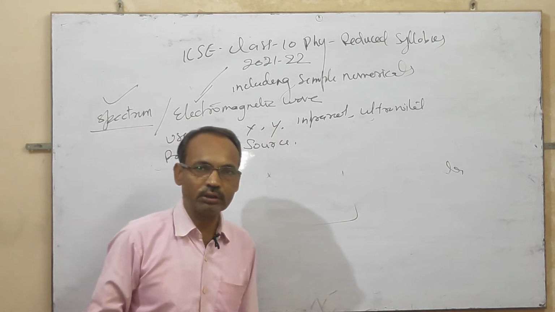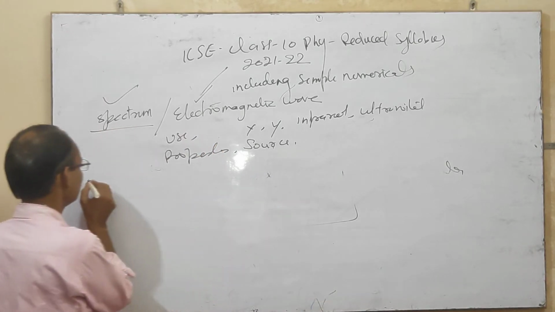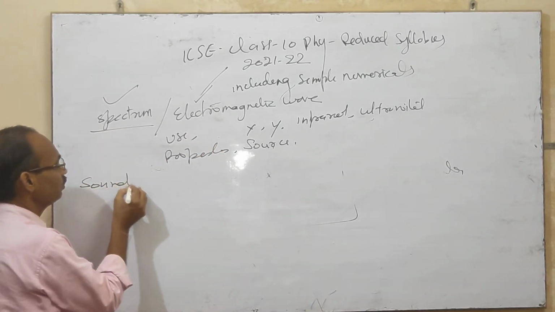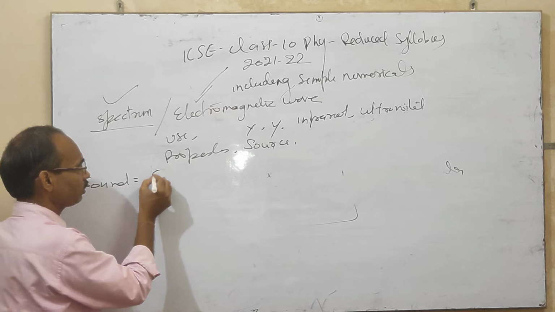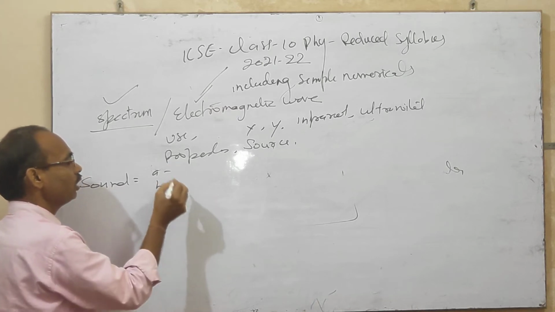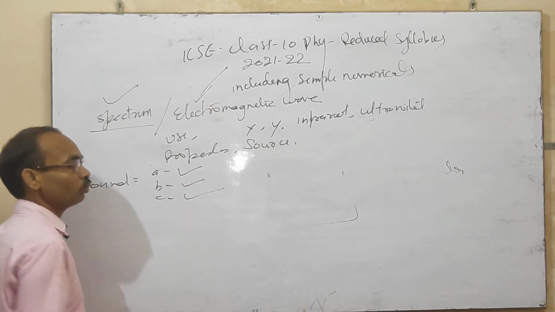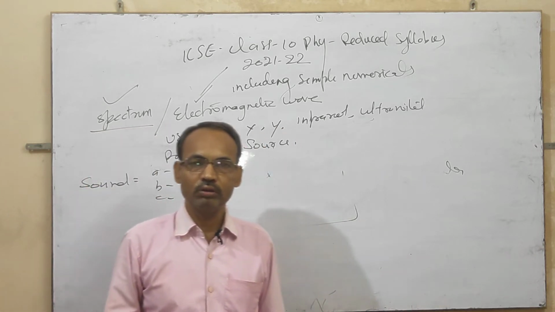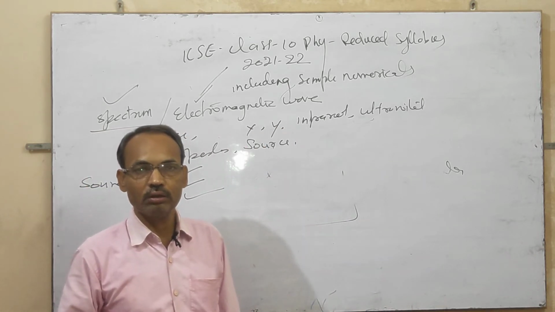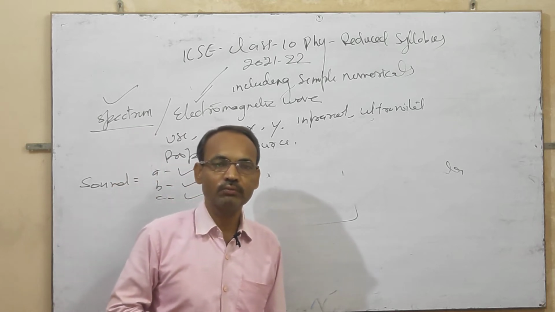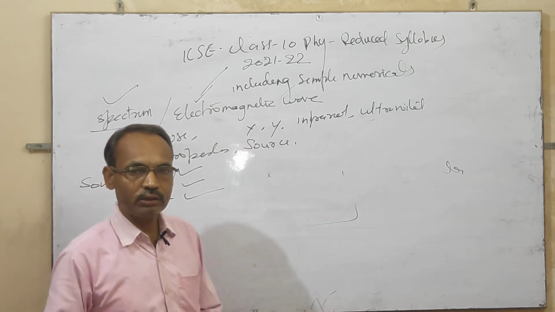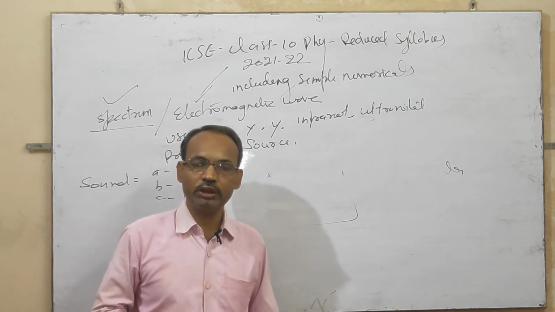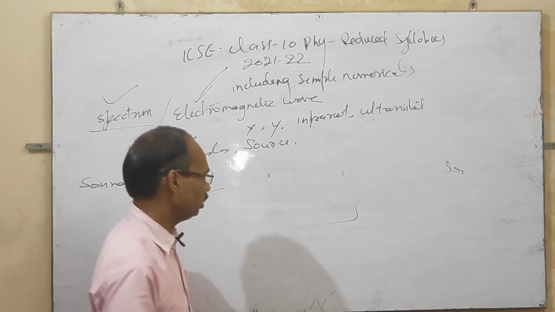And the next chapter is sound. In sound there are 3 parts, A, B and C. All 3 parts are totally included, with simple numerical problems. And the next chapter is electric current.